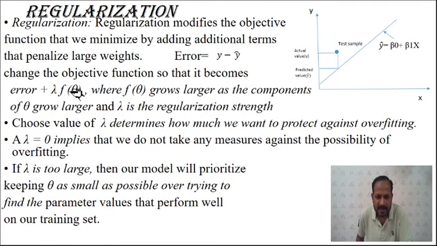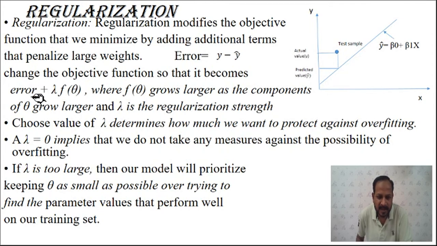As it goes on increasing, that will go into overfitting. So we have to control this f of theta by multiplying with some controlling parameter lambda. Lambda is the controlling parameter which decides the regularization strength. So as theta increases, f of theta will increase, and that we can control by changing the value of the control parameter or the regularization strength lambda. And overall, the error will be reduced.